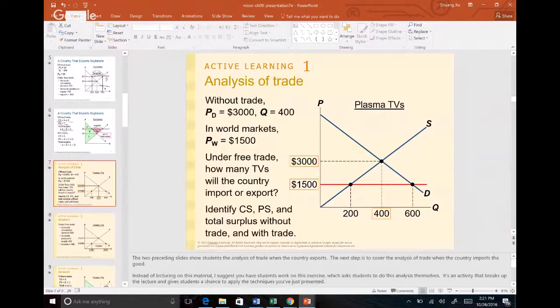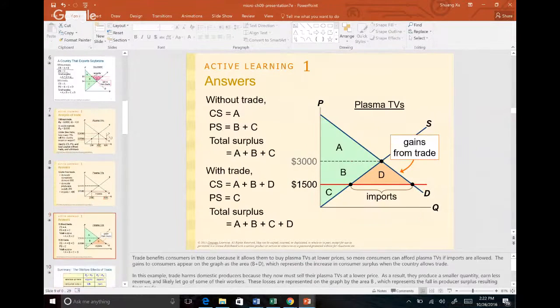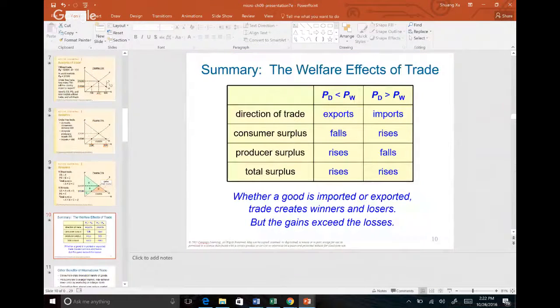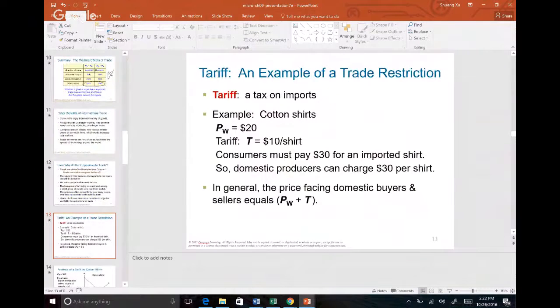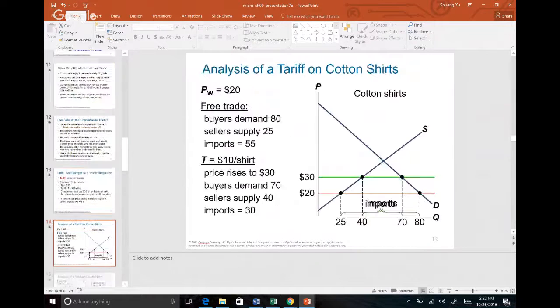So this will be an importing market because the world price is below the domestic price. That's also gain from trade. This slide is important. So make sure you know the direction of trade, and also know that it doesn't matter whether you're exporting or importing, your total surplus will increase. That's why we say trade is good for everybody. Okay. Let me see. A tariff is a tax on imports, so you should know that.